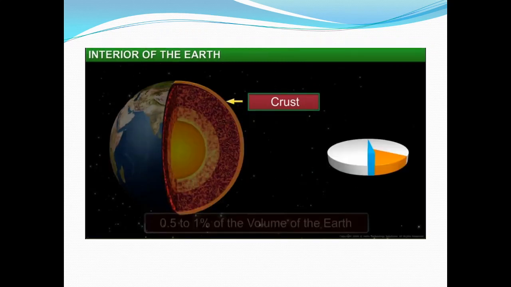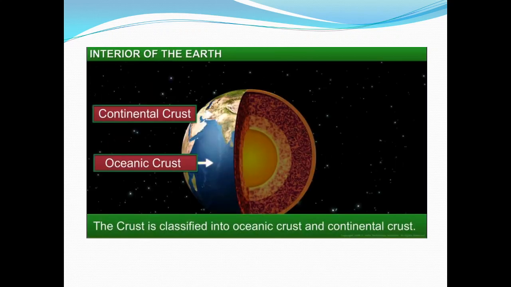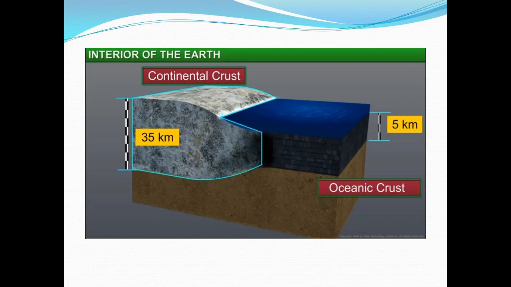So let's take the first layer of the earth. The first and the topmost layer of the earth is crust. It is the thinnest of all the layers and forms only 1% of the volume of the earth. The crust is classified into two parts: continental crust and oceanic crust. The oceanic crust means the crust that is under the ocean. It is about 5 km thick, whereas the continental crust is about 35 km thick.